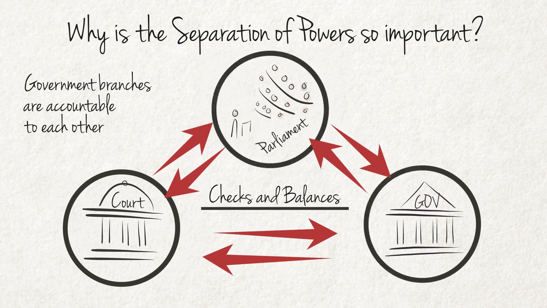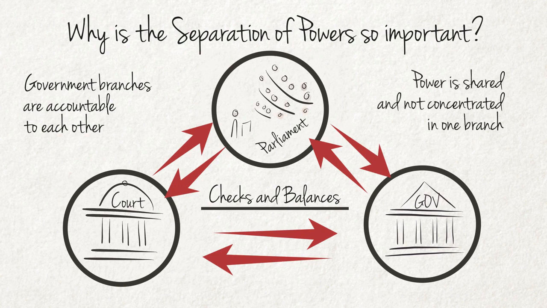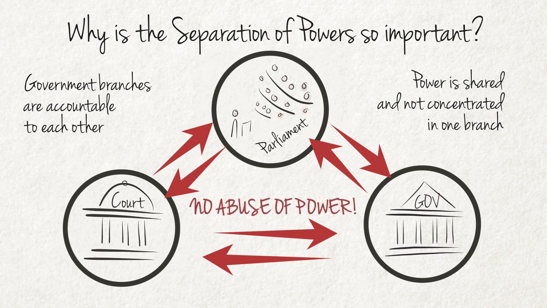Secondly, the separation of powers divides power between the different branches of government. These are the balances. Balance aims to ensure that no individual or group of people in government is all-powerful. Power is shared and not concentrated in one branch. That is why we also often refer to the separation and balance of powers. The main purpose of the separation of powers is therefore to prevent the abuse of power.